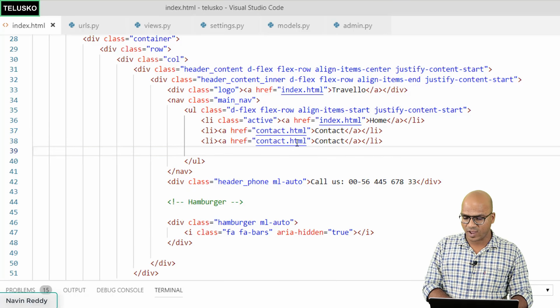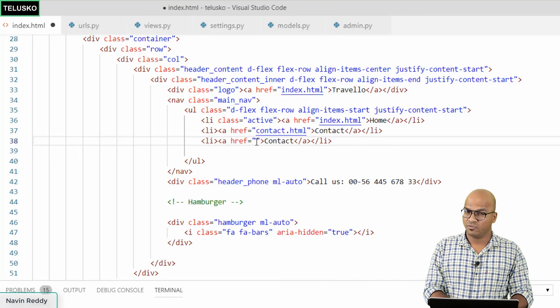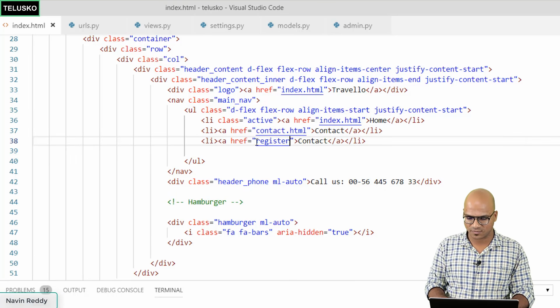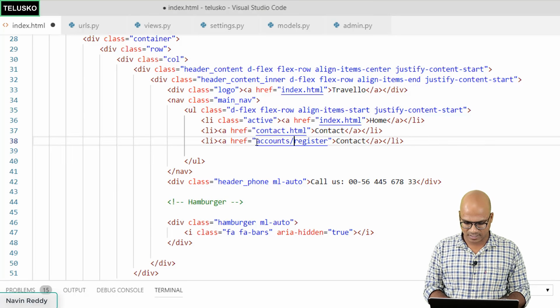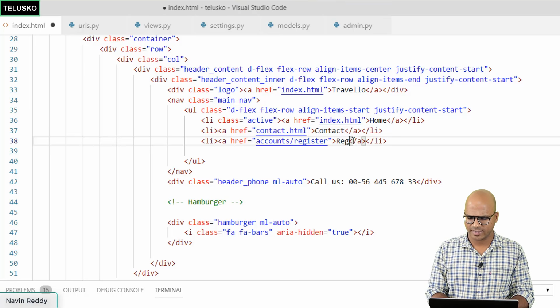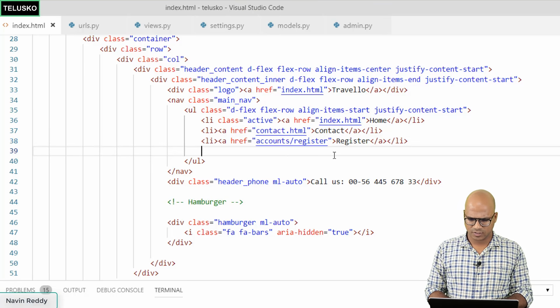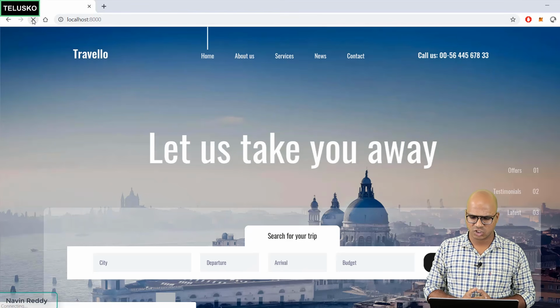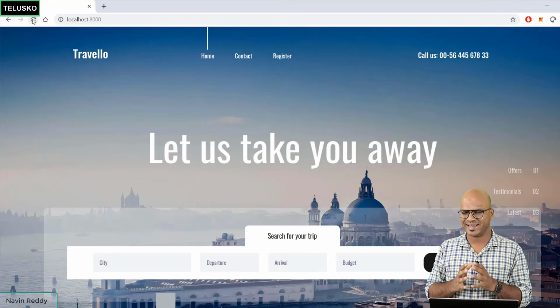Now this is where instead of contact.html, we will say register. But if you remember, register belongs to accounts now. So we can't simply say register here. We have to say accounts/register. So let's change this contact to register. And our job is done. Let's verify if it is working. Let's go back to the home page and refresh. And you can see we got home, contact, and register.